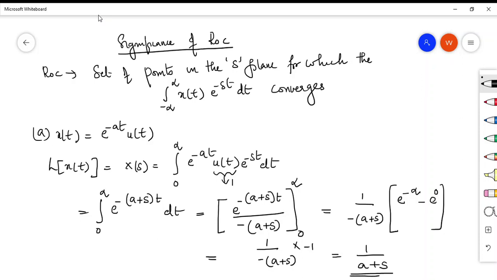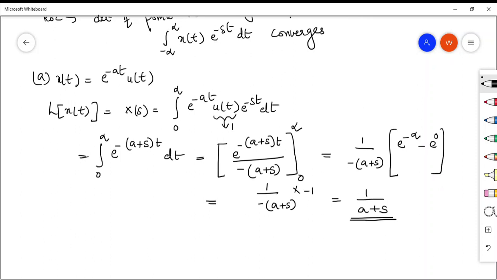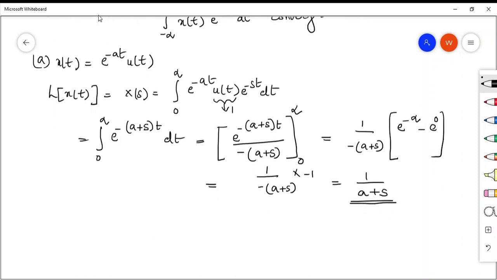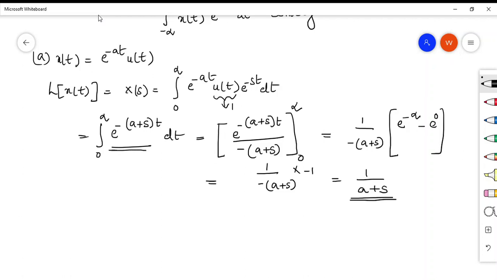So this is the Laplace transform of this particular signal x of t is equal to e raised to minus at u of t. And here what is the region of convergence? If you have to write the region of convergence, you have to see this particular equation. Now this particular term converges when e raised to minus at, this numerator term, becomes negative.